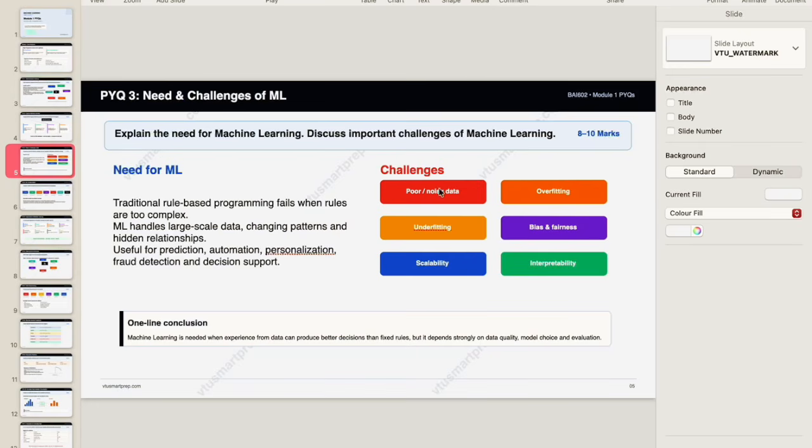If this is asked, these keywords should be used. That is what they will be searching for. Professors or teachers will be searching for these keywords, whether you have used them or not in the answers. So for this specific question, these keywords should be used, is what I'm trying to tell. Again, don't worry, you will find the notes for this subject. I'll let you know by the end of the video.